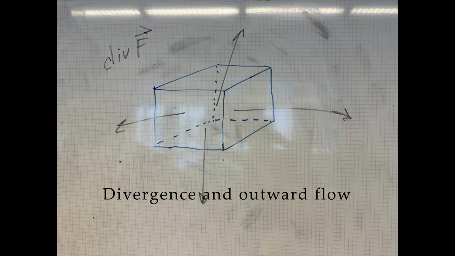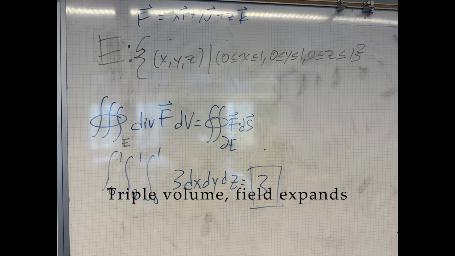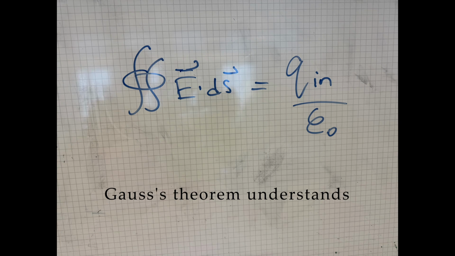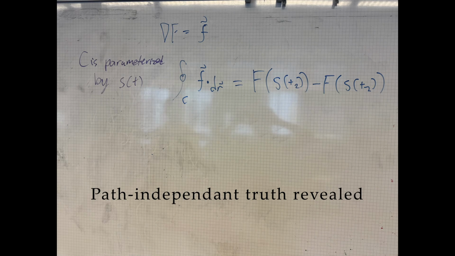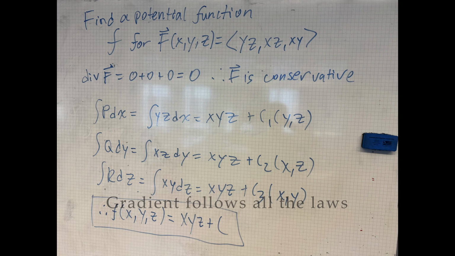Divergence and outward flow, close up surface then we go, triple volume field expands, Gauss's theorem understands, check the curl and test the field, path independent truth revealed, find potential, take a pause, gradient follows all the laws.